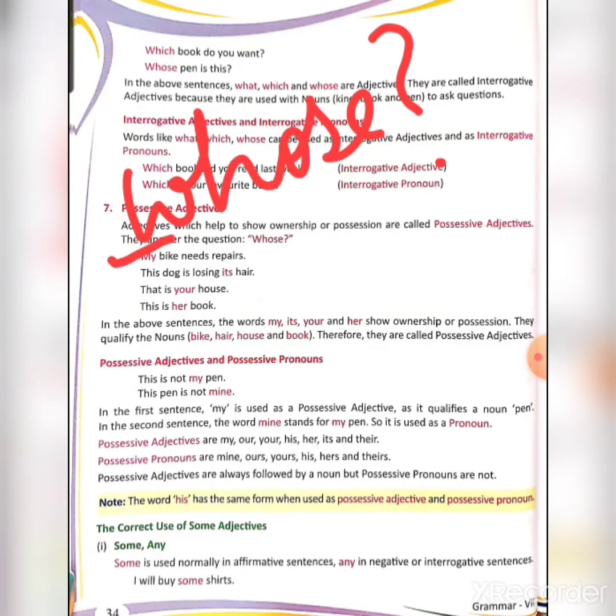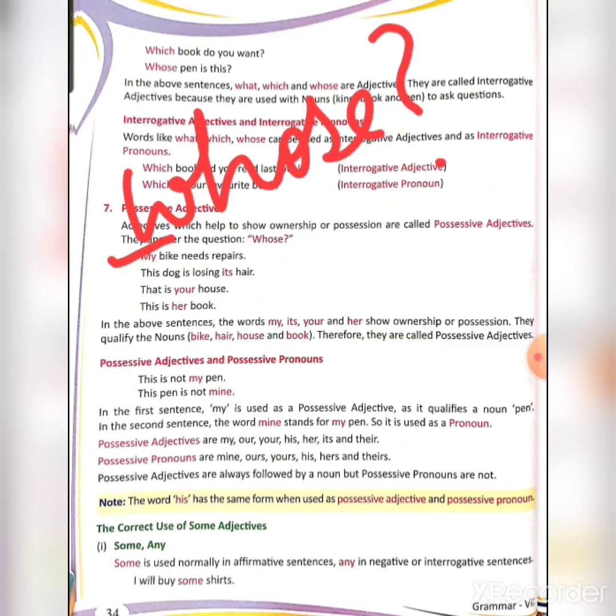This dog is losing its hair. Whose hair is being lost? Its hair. So its is a possessive adjective. That is your house. So your is a possessive adjective. This is her book. Whose book is this? Her book is this. So her is a possessive adjective.